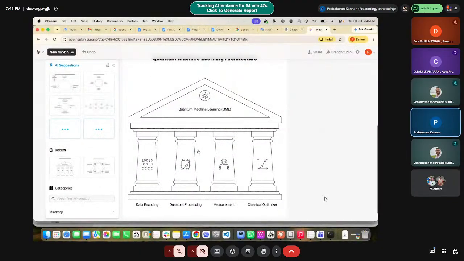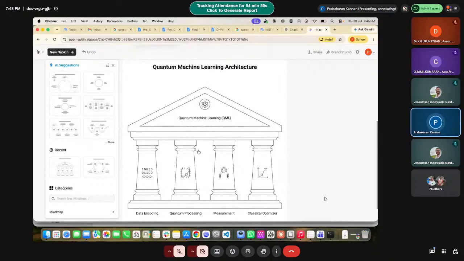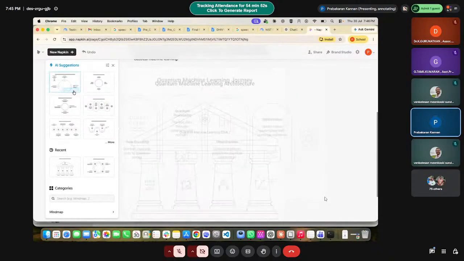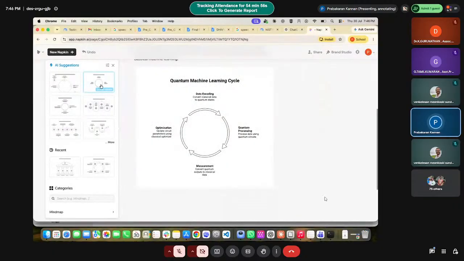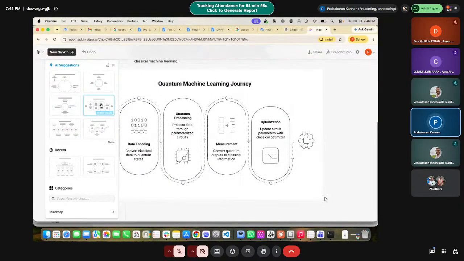See, it is creating. It will give a couple of options. Either you can choose this, or you can choose this format along with these colors and all. It will create.